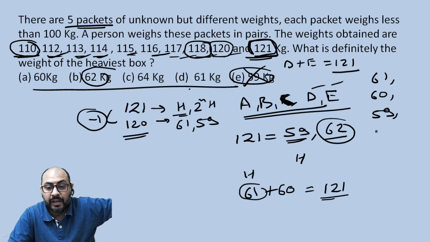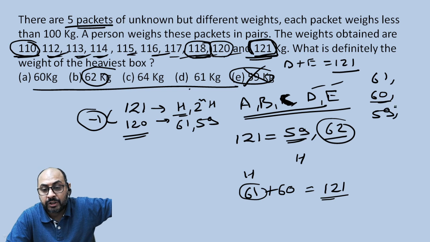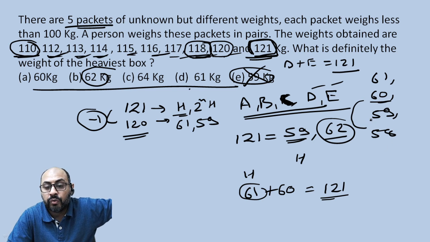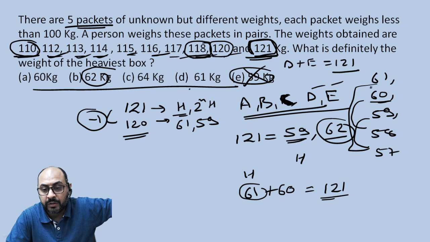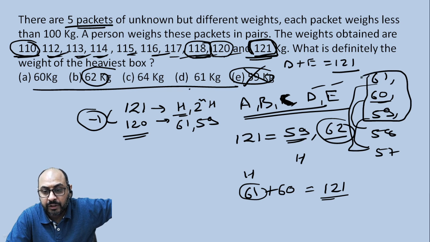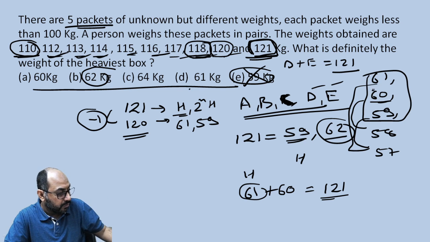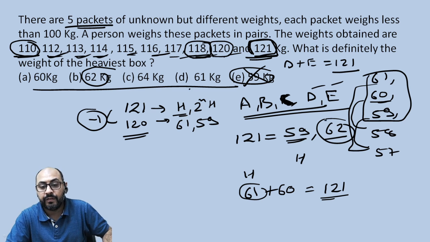How do we get 118 made? For that, you need either another 59 or what else? So 118, how are you going to make it? Tell me. With 60, you will be needing 58. Only then can you make 118. Or you can have two 59s. Or you can have a 61 and maybe 57. These are going to be the sets. But you've already finalized 61, 60 and 59. So you can only get it done if this one is either 58 or 57.